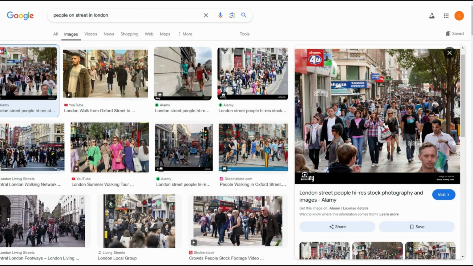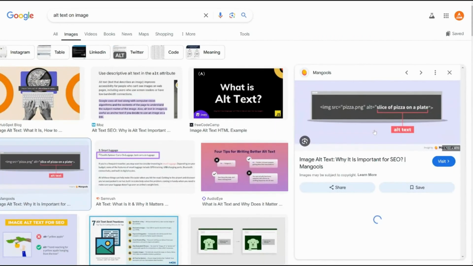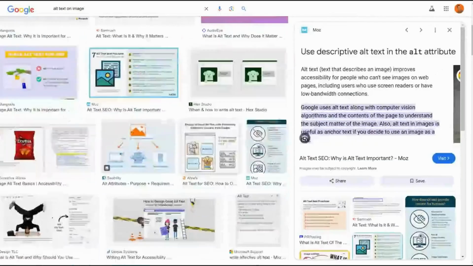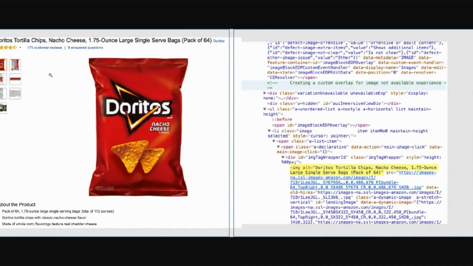This is what alt text of an image is about. From here, you will be able to see a slice of pizza on a plate, and for this kind of thing, it shows a bigger image like this.